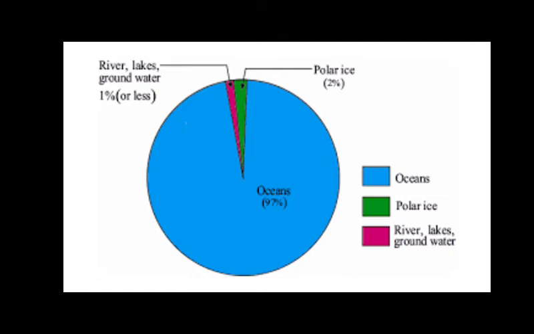Here is the distribution of water. You can see that about 97% of water is in the oceans, which means 97% of water is salty and it cannot be used in our daily needs.